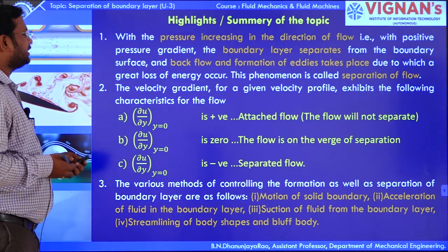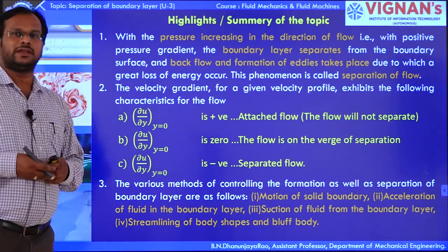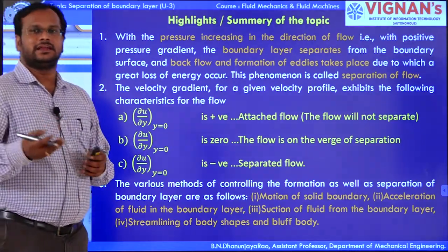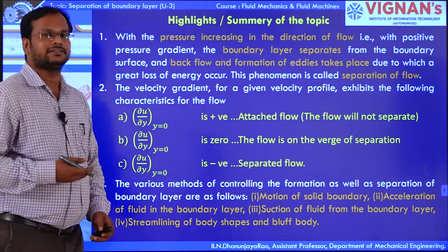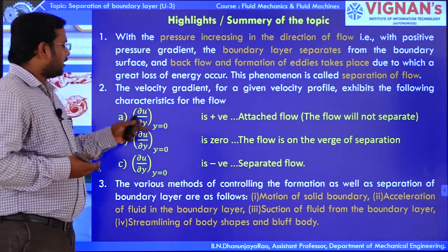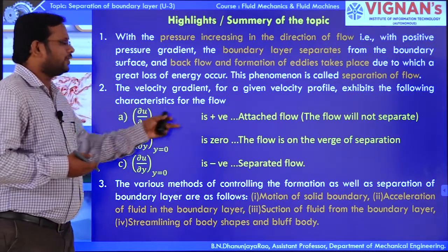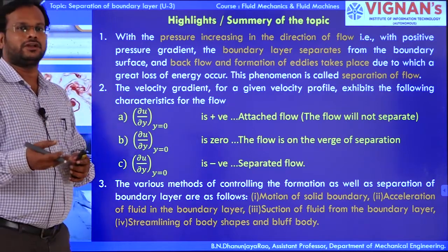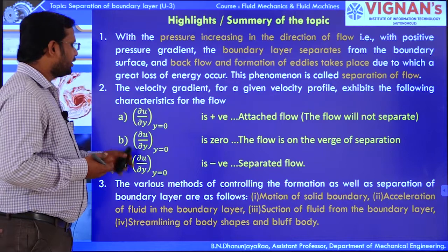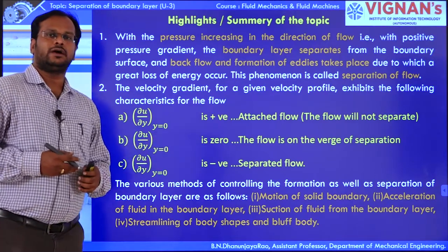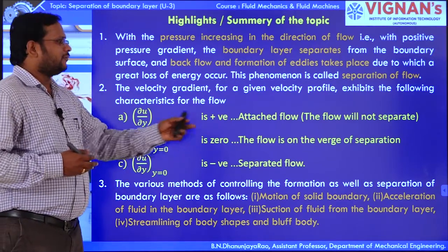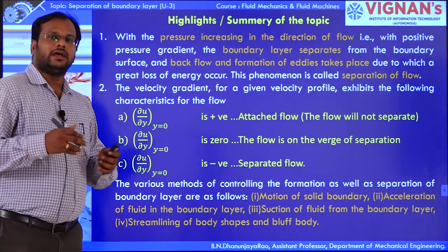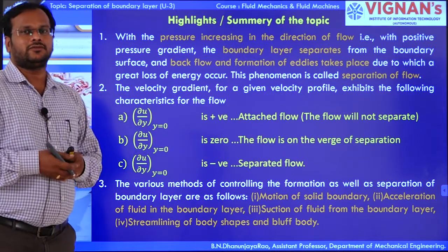Next, the velocity gradient for a given velocity profile exhibits 3 characteristics. These are the 3 characteristics. If the dou u by dou y is positive, the flow remains attached. If dou u by dou y is 0, the flow is going to be at the verge of separation.